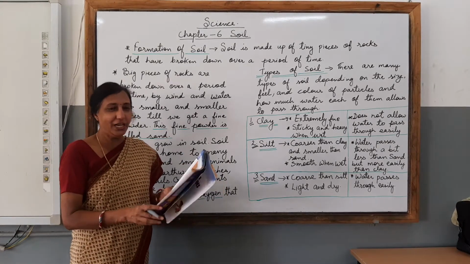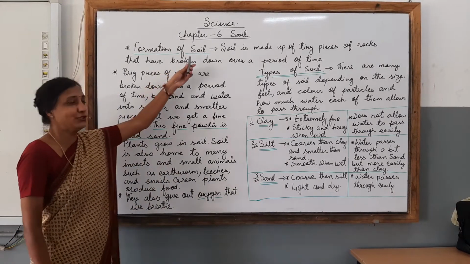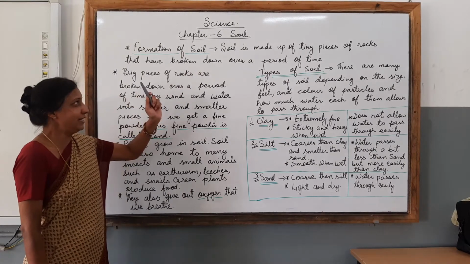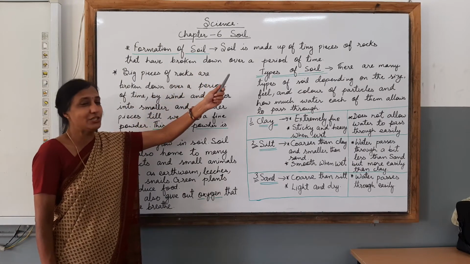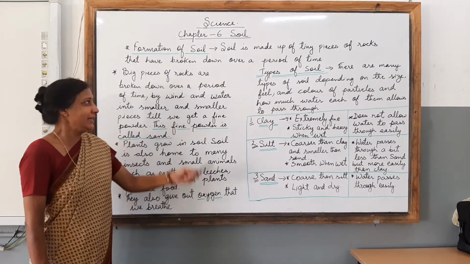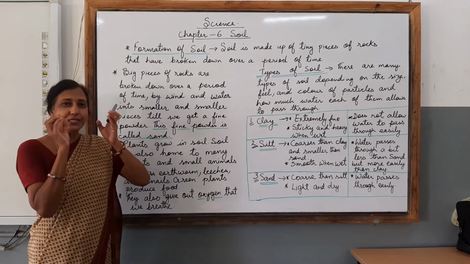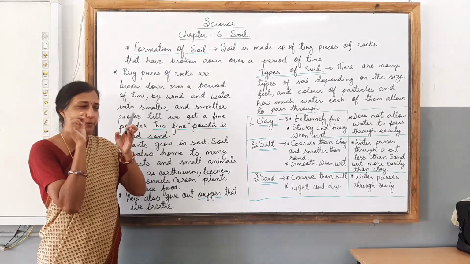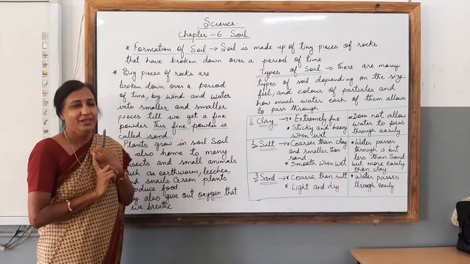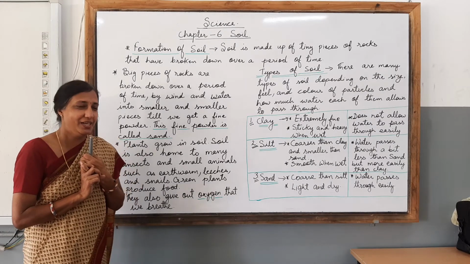So I hope children, with the help of this class today, you have come to know about the formation of soil, which is very new for you all. So do not forget that soil is made up of tiny pieces of rocks that have broken down over a period of time. That is broken with the help of wind and water, and then changes into a fine powder, which is known as sand.